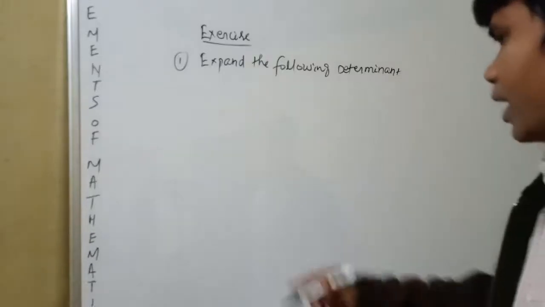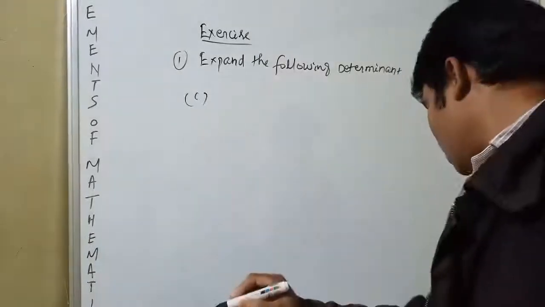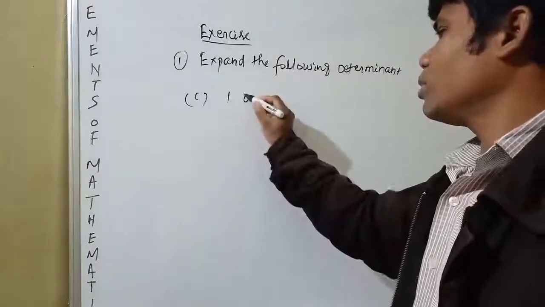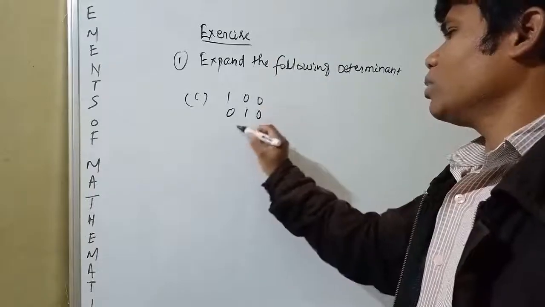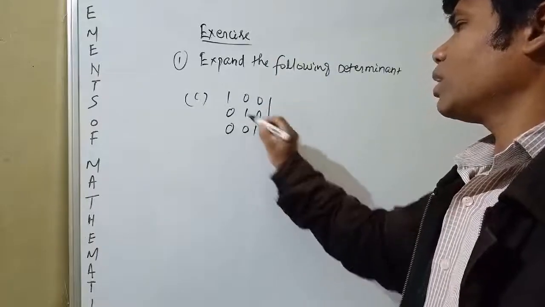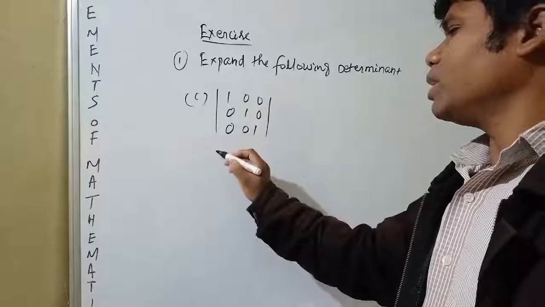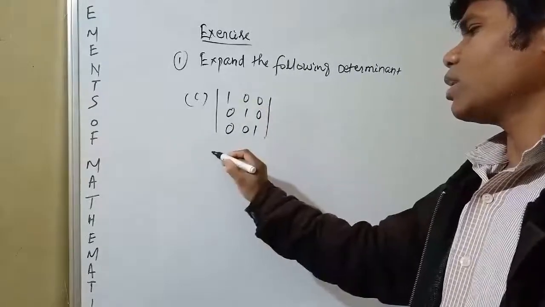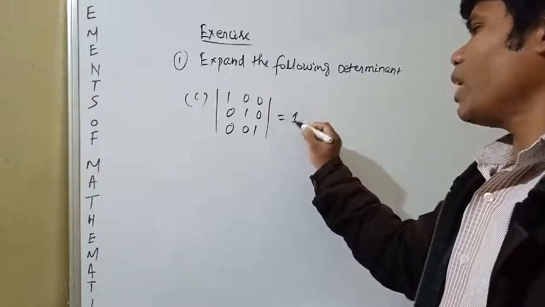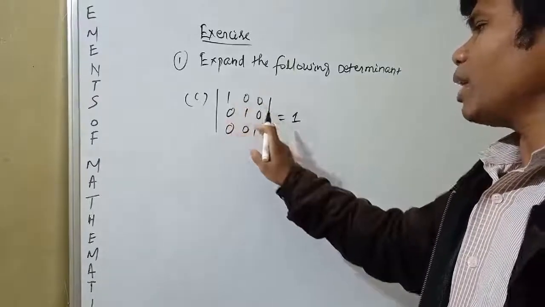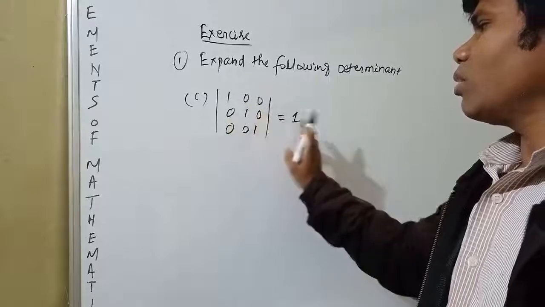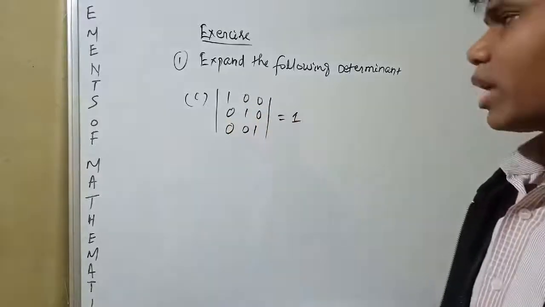You see the next question: 1 0 0, 0 1 0, 0 0 1. So the determinant of this is equal to only 1. Why 1? You see 1 into 1, only this much. So this is equal to 1.